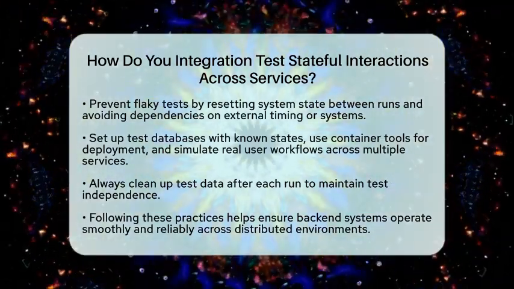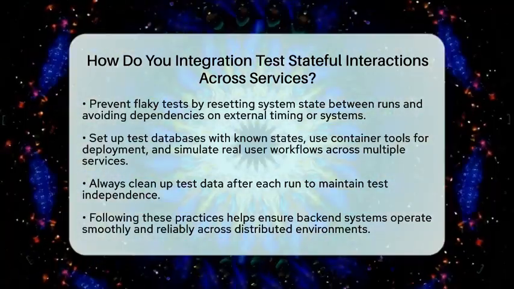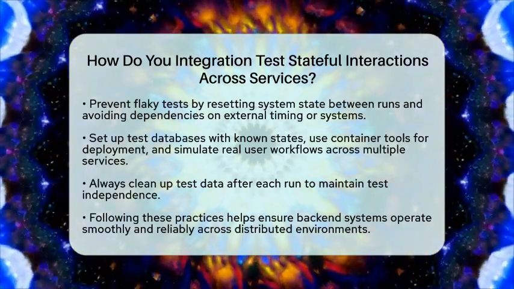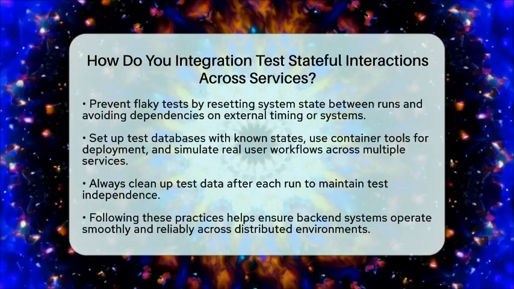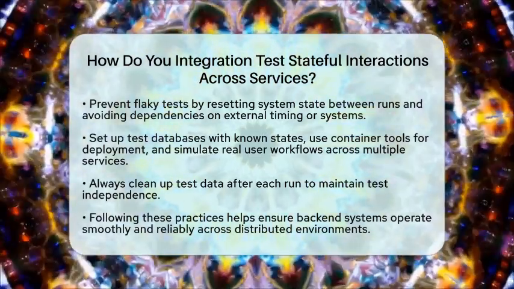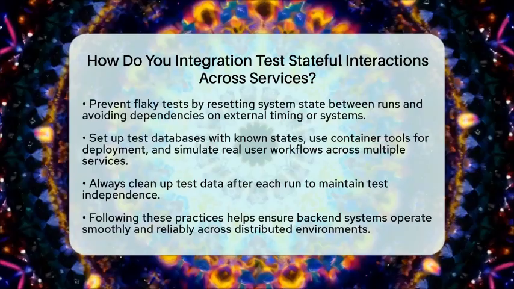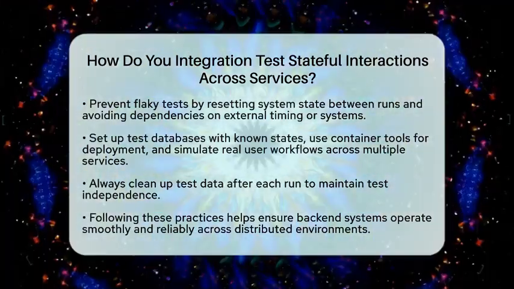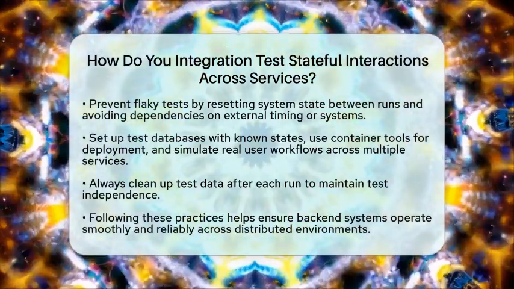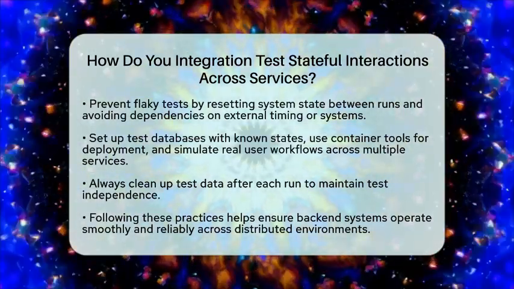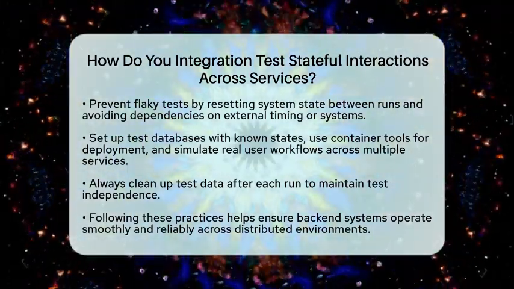In practical terms, this means setting up test databases for each service with known initial states. Use container orchestration tools or service meshes to deploy isolated test instances that mimic real interactions. Write tests that simulate real user workflows crossing multiple services, checking state changes at each step. Combine contract tests to ensure message formats and API contracts stay consistent. Always clean up test data after each run to keep tests independent.